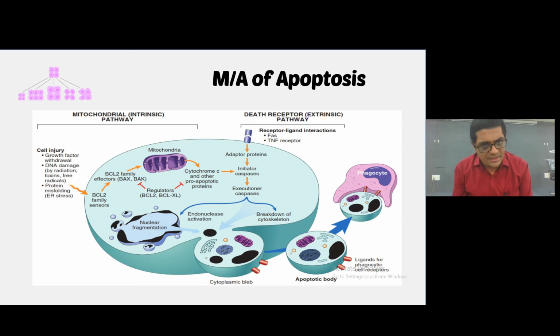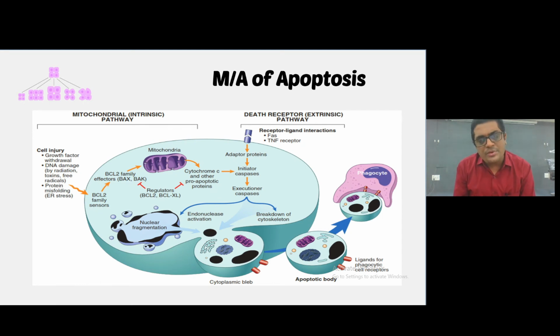In the intrinsic pathway, for example, the BCL2 family, growth factor withdrawal, DNA damage by radiation, toxins, free radicals, protein misfolding, and ER, endoplasmic reticulum stress activate the BCL2 family sensors, and they activate the BCL2 family effectors like BAX and BAK, which act on the mitochondria, and the mitochondria release cytochrome C and other pro-apoptotic proteins.